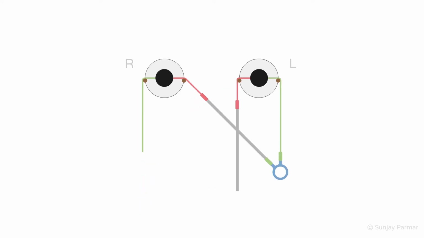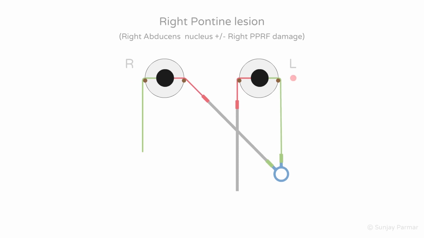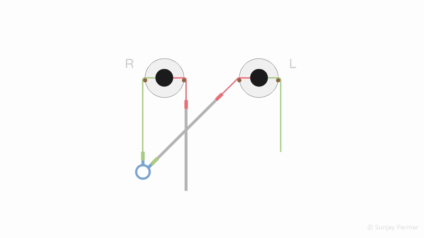If the right abducens nucleus is damaged, as shown by both green rectangles disappearing, the eye movements would be the same as in a right PPRF lesion only, with right horizontal gaze palsy but normal left horizontal gaze. This is because the abducens nucleus links the PPRF to the rest of the horizontal gaze pathway components. And so, if the abducens nucleus is lost, it is as if the PPRF is also lost as it cannot influence eye movements, which is illustrated in the analogy with the right blue handle disappearing as it is not attached to anything. If the left abducens nucleus is damaged, the exact mirror image would occur with normal right gaze and left horizontal gaze palsy.